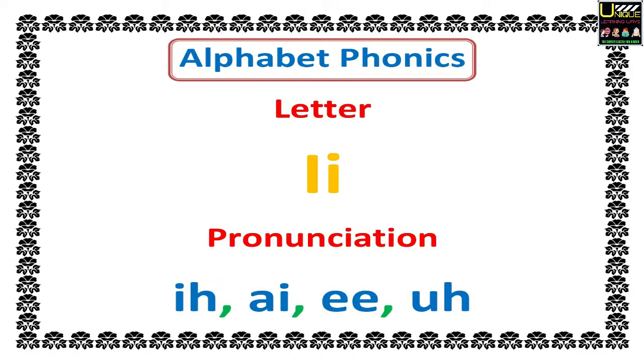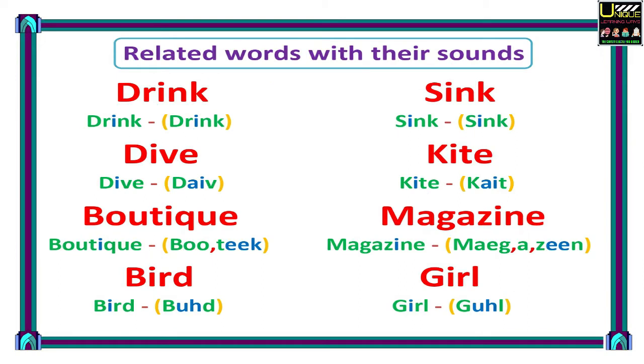Alphabet phonics. Letter I. Pronunciation I, E, E. Related words with their sounds. First we talk about the I sound. Drink, sink. Now we talk about the I sound. Dive, kite. Now we talk about the long E sound.